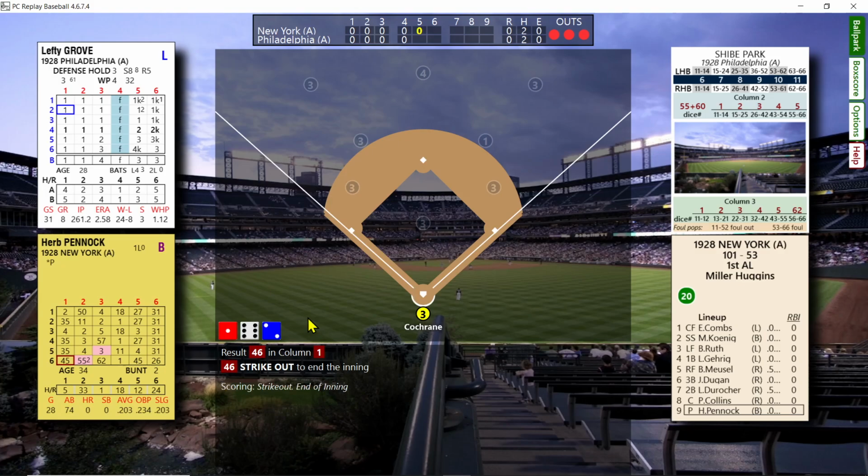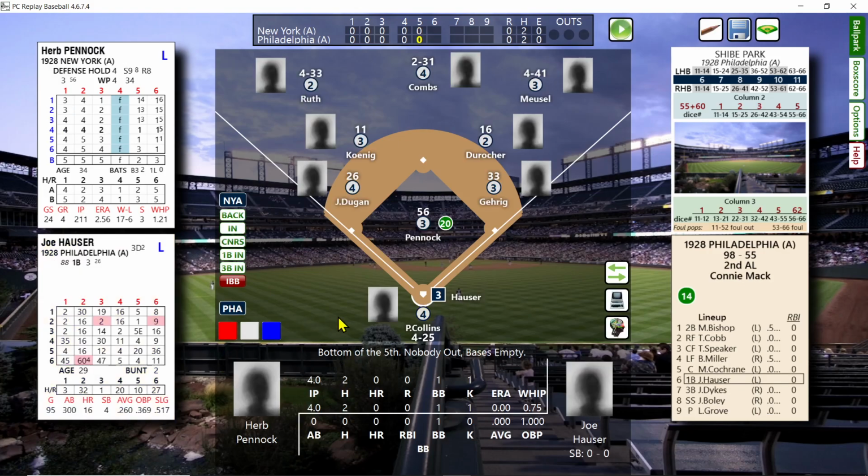So we're going to go to the bottom of the 5th. Yankees won 101 games in 1928, but Philadelphia won 98. So we're looking at probably the 2 best teams in the American League and maybe the 2 best teams in baseball that year. The Pirates were also very good in the National League, I think. I don't know. I have to check who won in '28.